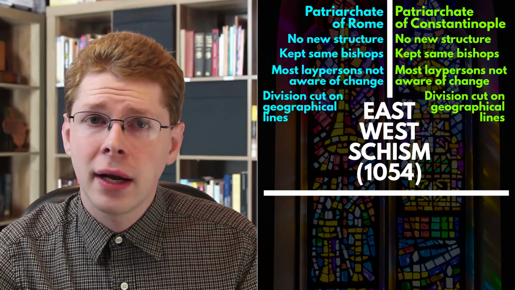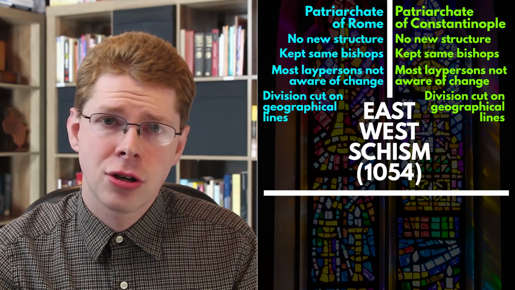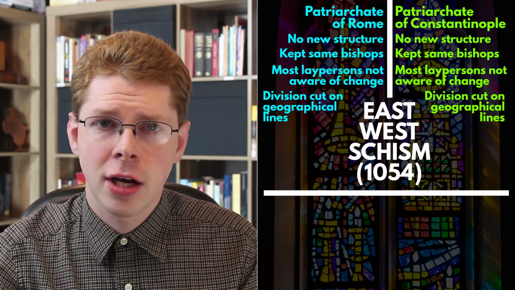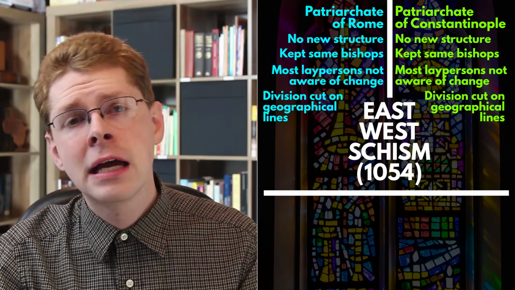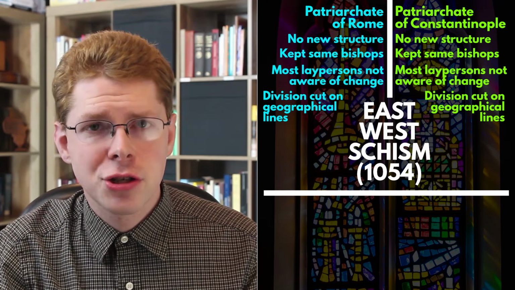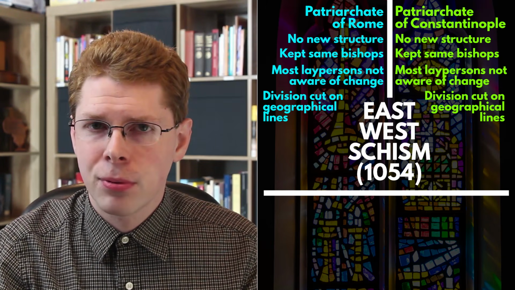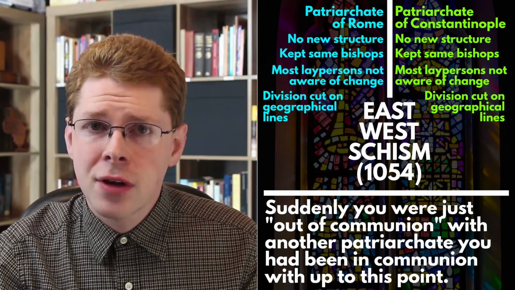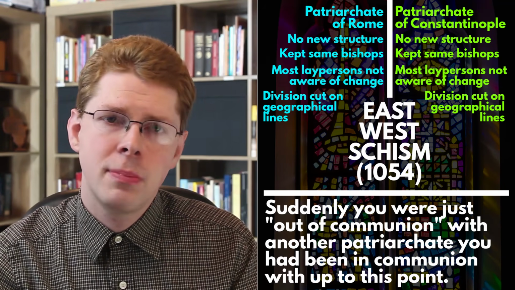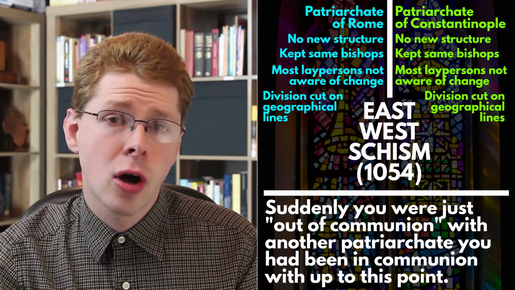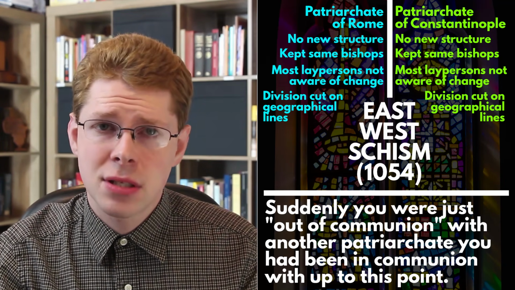Rather, if you lived in one area, everything looked the same, but your church and those nearby were Orthodox, and in all likelihood you would never see a church under the Patriarchate of Rome in your life. Meanwhile, the Catholics would be in the same situation. Nothing changed, no parishioners or even priests decided which side of the split to be on. Suddenly, you were just out of communion with another patriarchate you had been in communion with up until this point. People that lived, in most cases, a long way away from you that you would never see.